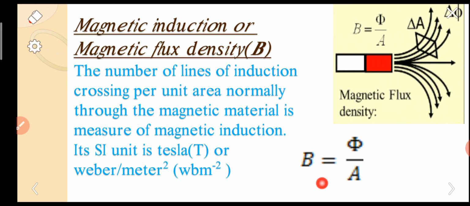In physics we can easily remember the definitions using the formula. If we forget the formula, it is very difficult to remember the definition. If we remember the formula, we can simply frame the definition using it. So this is the magnetic induction or magnetic flux density. The SI units are Tesla or Weber per meter square. So this is all about magnetic induction or magnetic flux density.